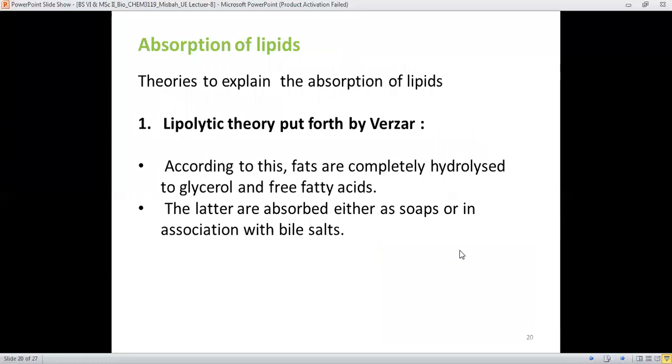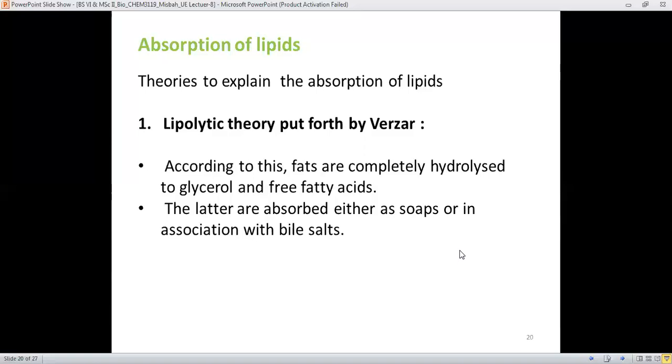Here are some theories about the absorption of the lipids or the fatty acids: after taking lipids or fatty acids, how they are absorbed in the body. Among these theories, the first is the lipolytic theory. This lipolytic theory was put forth by Wurzer. According to him, the fats or lipids which any individual eats are completely hydrolyzed to the cholesterol and the free fatty acids.